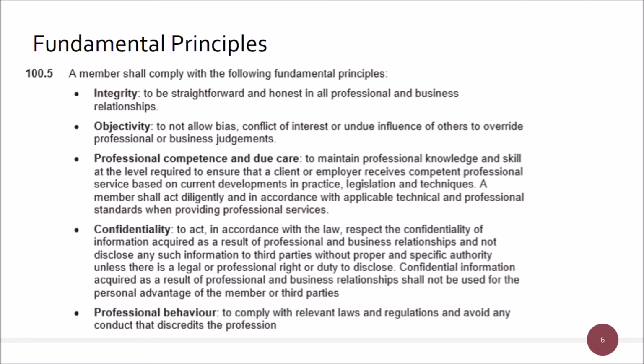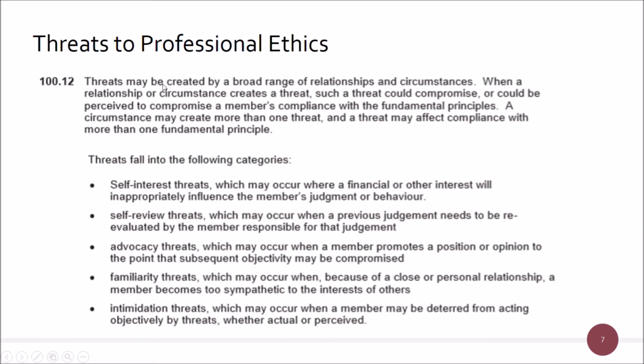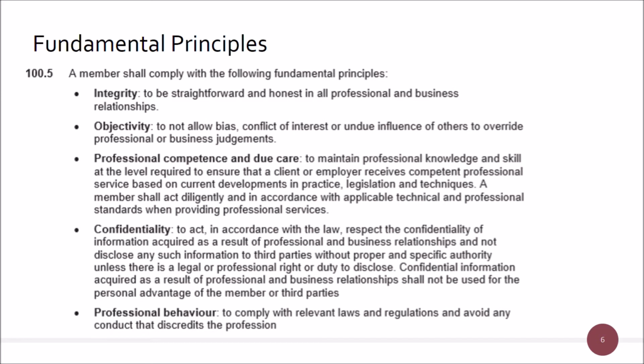So what we have then is our fundamental principles. So here's what we're trying to achieve here. What should a member be, and how should they act? This is the section out of the Code of Practice, and we're going to have threats to those fundamental principles in here. So you have to act with integrity, so you're going to be straightforward and honest. And again, coming back to this idea of protecting the membership and the standing of accountants. If you had a dishonest accountant, then that's going to be a bit hopeless, isn't it? You've got to be objective as well, so you can't have bias coming in, and you need some level of competence about what you're doing.